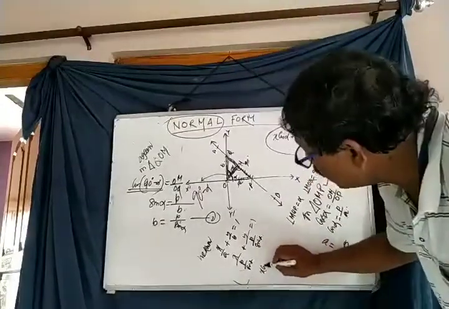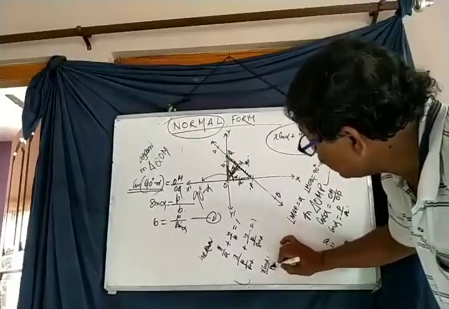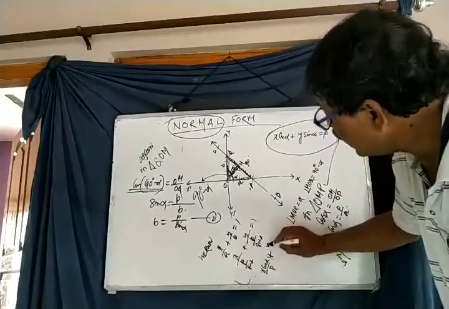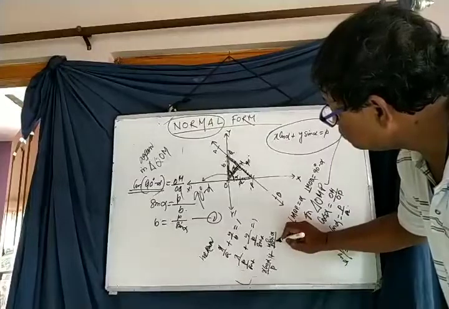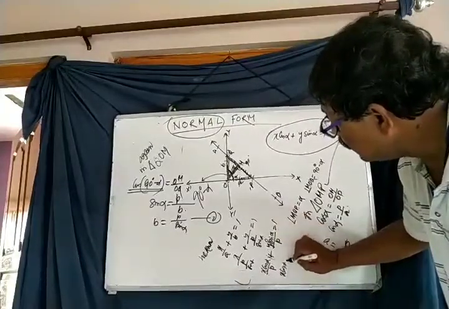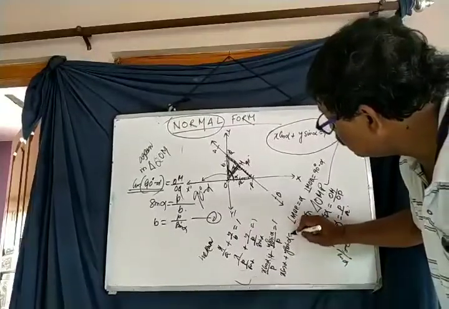Then X cos alpha by P plus Y sin alpha by P is equal to 1. Therefore, X cos alpha plus Y sin alpha is equal to P.